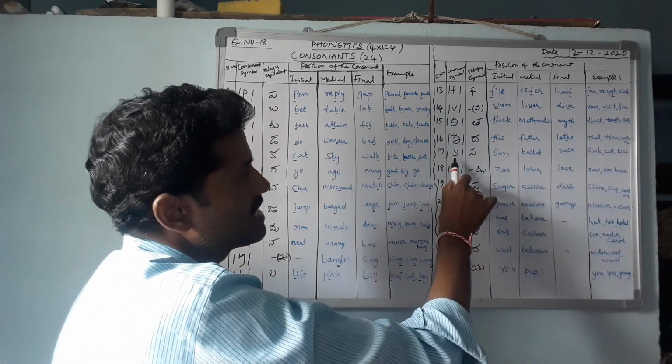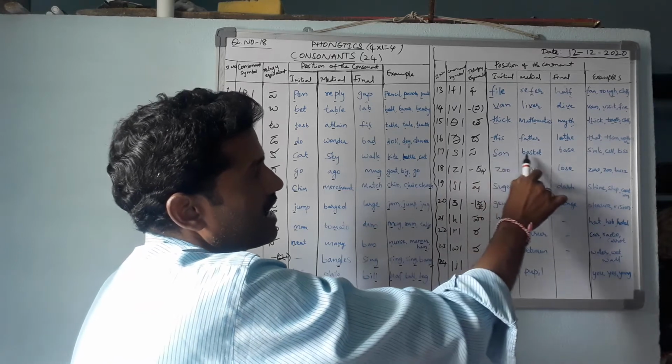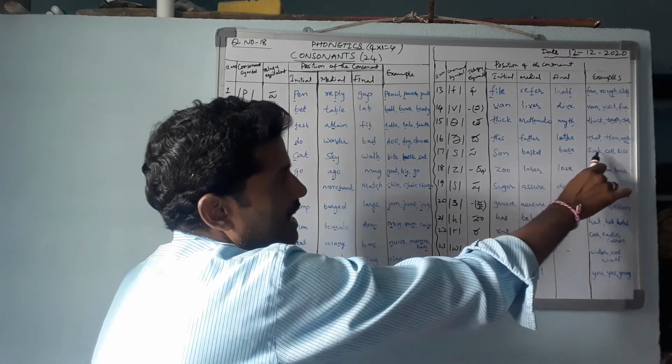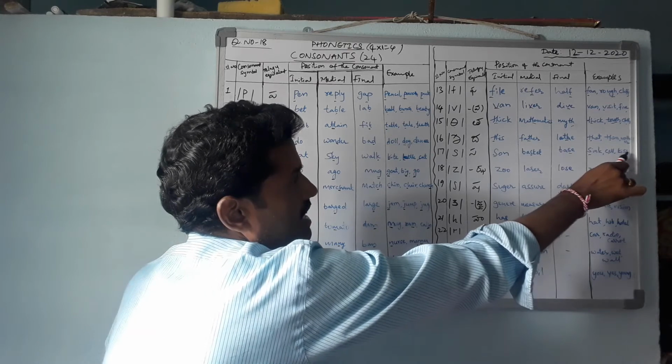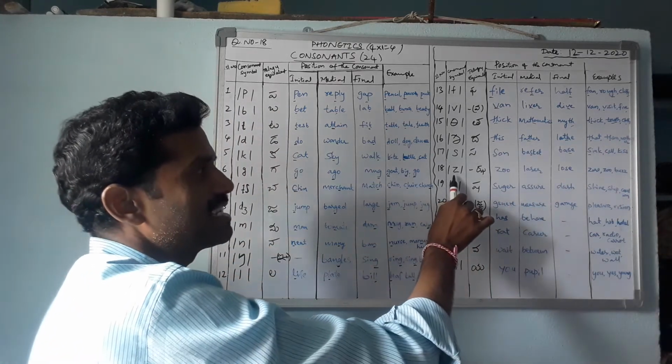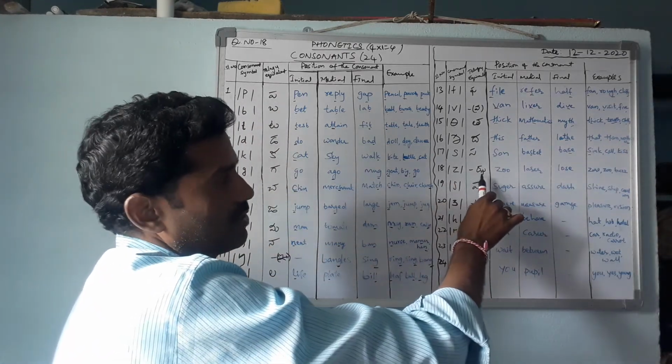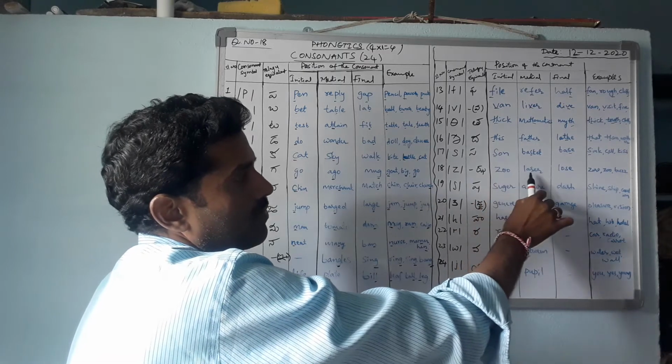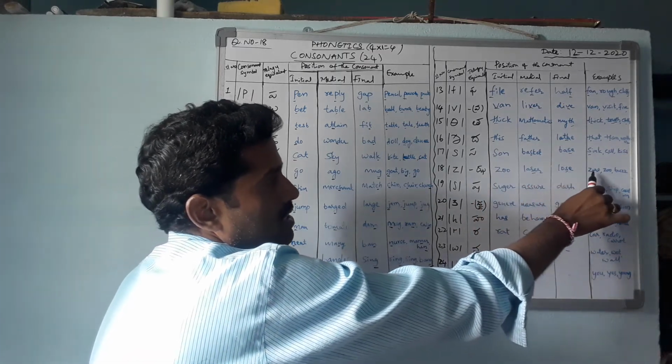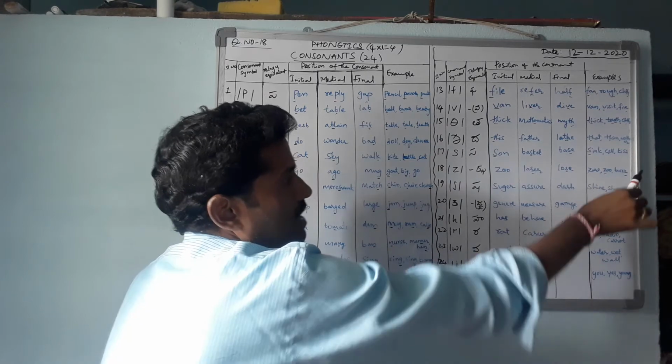Okay, this is the symbol of sa: sun, basket, base, sing, sell, kiss. This is the symbol of za, like in zoo, leisure, lose, zero, buzz.